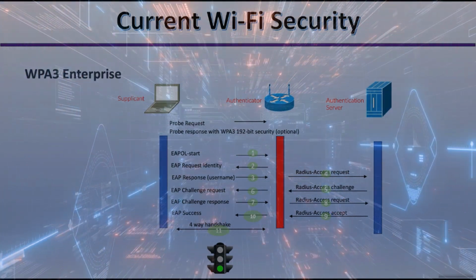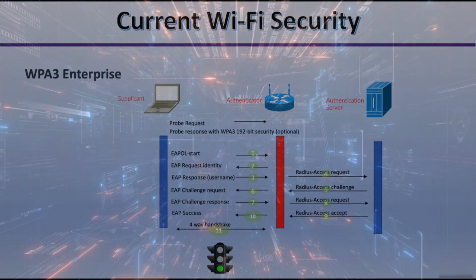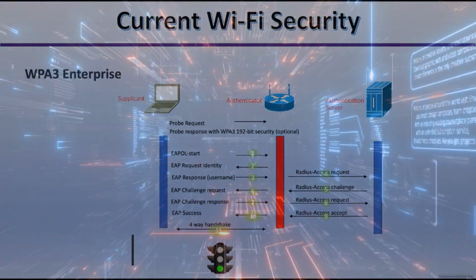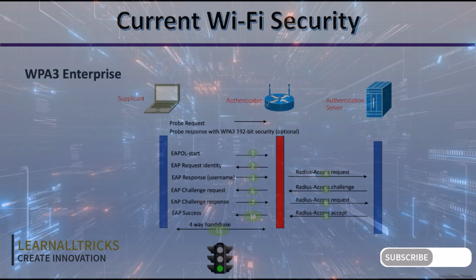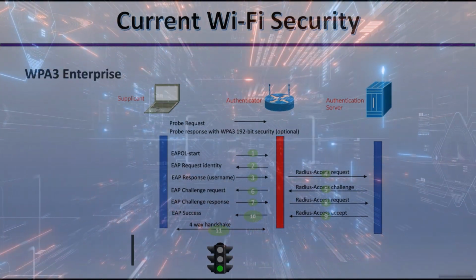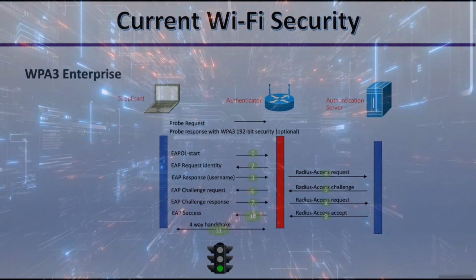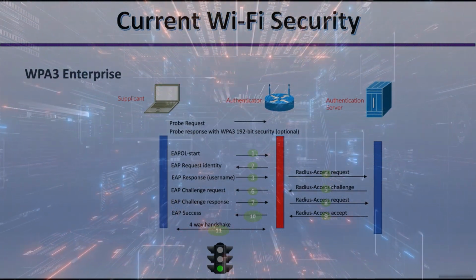And by default, WPA3 uses 128-bit encryption, but it also introduces an optionally configurable 192-bit cryptographic strength encryption, which gives additional protection to any network transmitting sensitive data. The EAP exchange is otherwise the same.